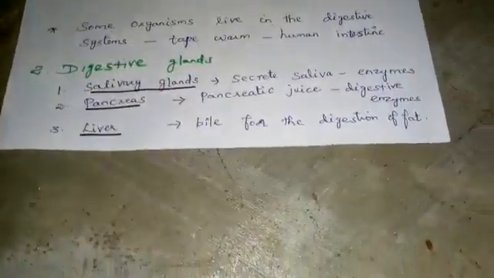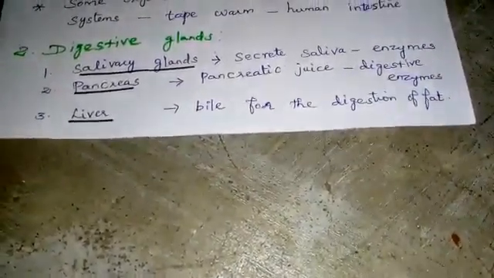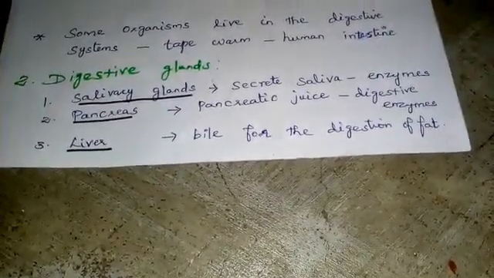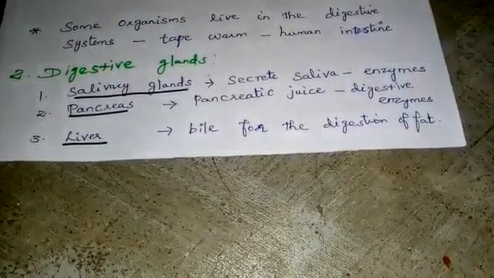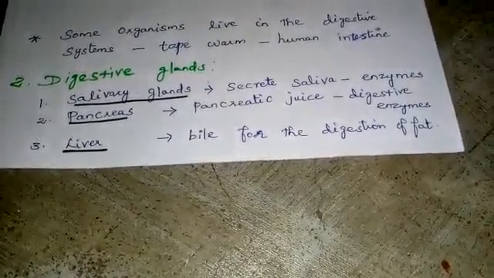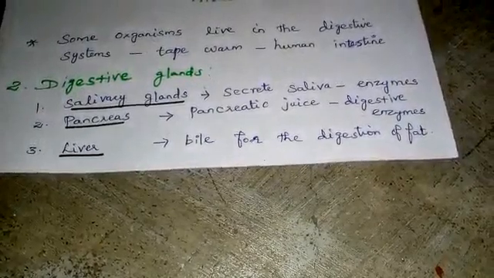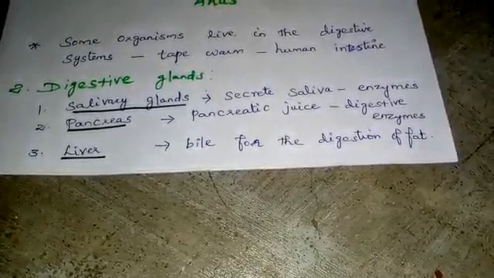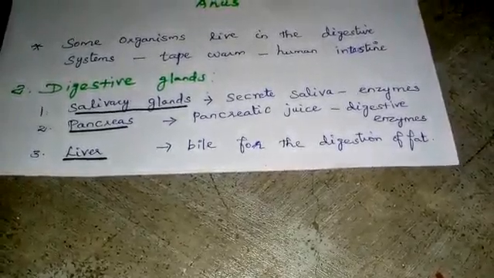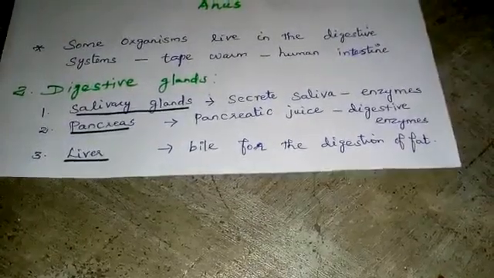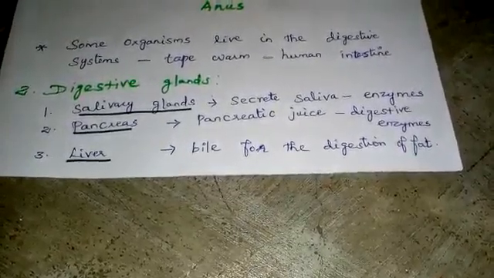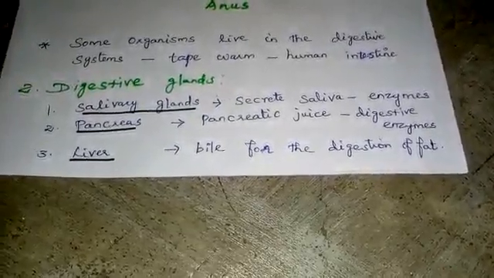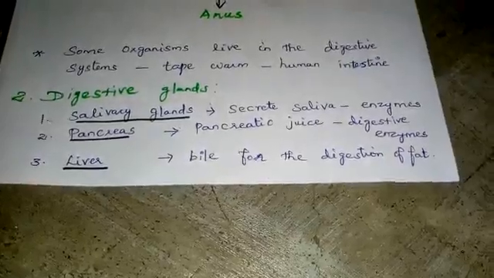Next we are going to see about digestive glands. Three important digestive glands associated with the process of digestion are salivary glands, pancreas and liver. The salivary glands secrete saliva which moistens food. Saliva contains enzymes which break down complex starch into simple carbohydrate molecules. Pancreas produces pancreatic juice which contains digestive enzymes for digesting fats, proteins and carbohydrates. Liver produces bile for the digestion of fat.